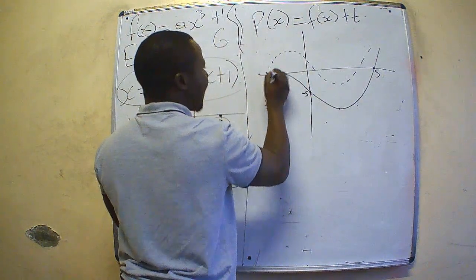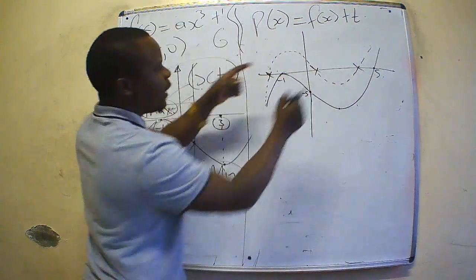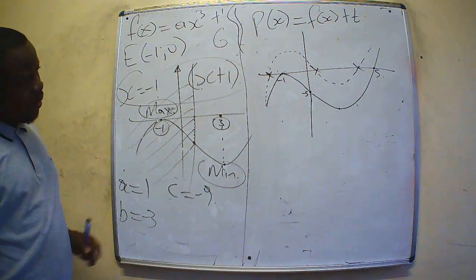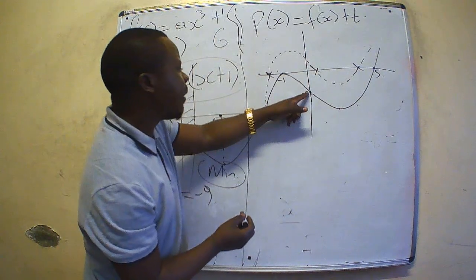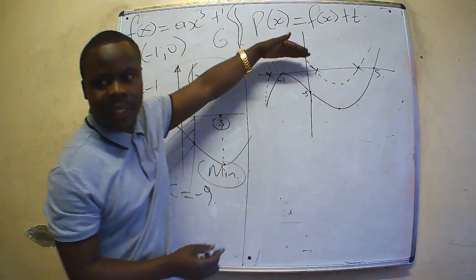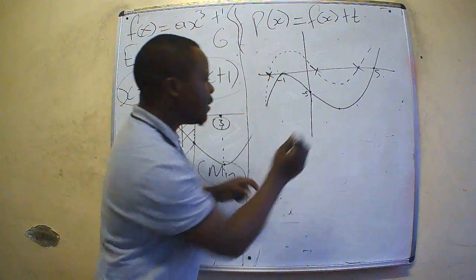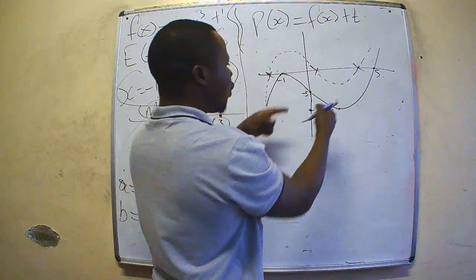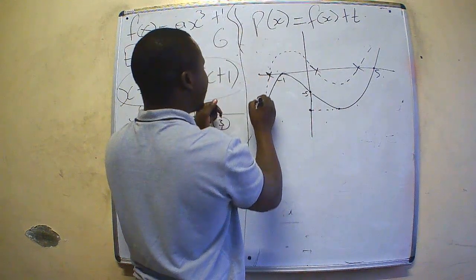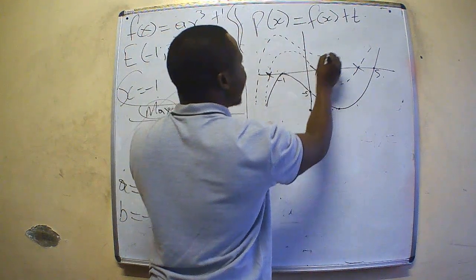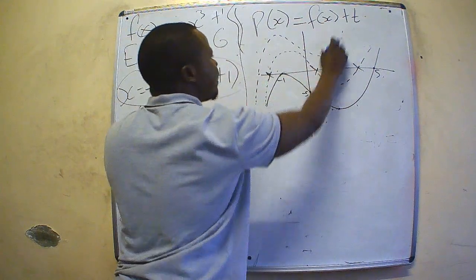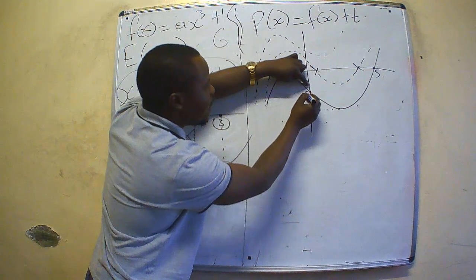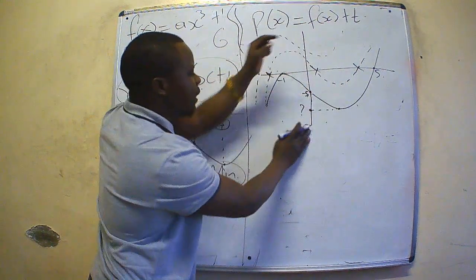It crosses 2 times. It has 2 positive and 1 negative here. So for that to happen, it means 5 must move past this x-axis. And this value here, the turning point, must not move past this, because if it moves, we're going to have a situation like this, where it crosses once. So this is undesired. So we need to know what is the value of y at this point.